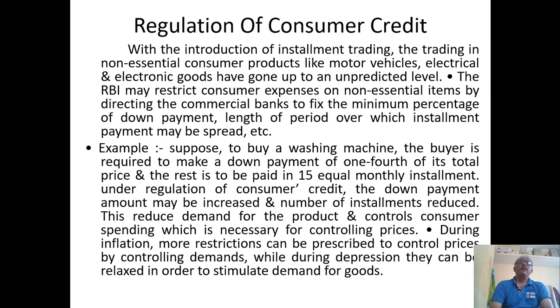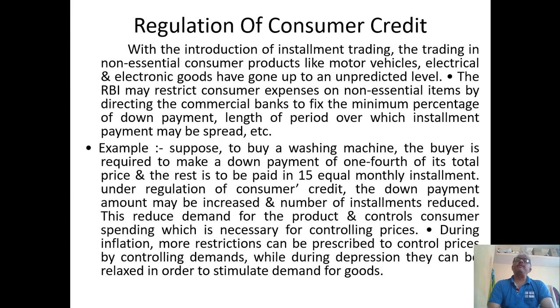Next, regulation of consumer credit. With the introduction of installment trading, trading in non-essential consumer goods like motor vehicles, electrical and electronic goods has gone up to an unprecedented level. The RBI may restrict consumer expenses on non-essential items by directing commercial banks to fix a minimum percentage of down payment and the length of the period over which installment payments may be spread. So here we need to understand the regulation of consumer credit.